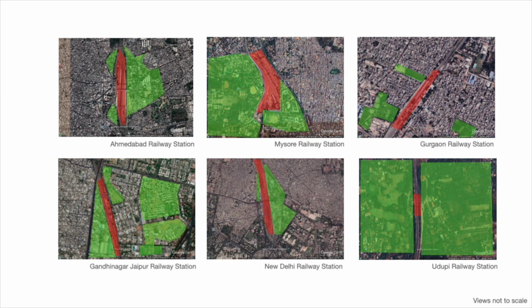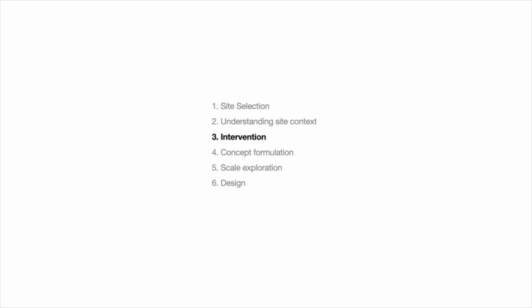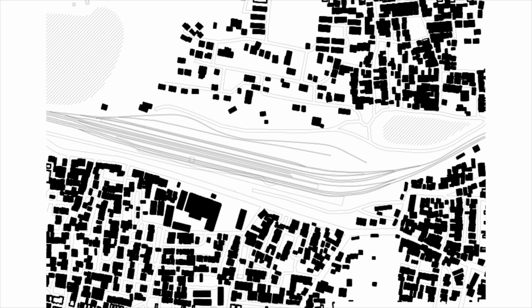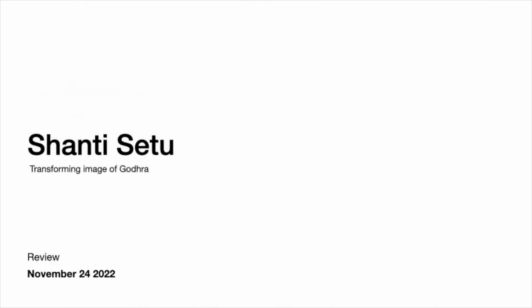This naturally makes us realize that because of the poor connectivity on the two sides, there's a difference in density. So the intervention naturally came out to be a space that connects both sides of the railway station, so that we can have an equal amount of density on both sides. So, the need to connect the two sides. Connection unites people, and unity constructs peace. So the topic naturally came out to be Shanti Setu, transforming the image of Godhra through a bridge.